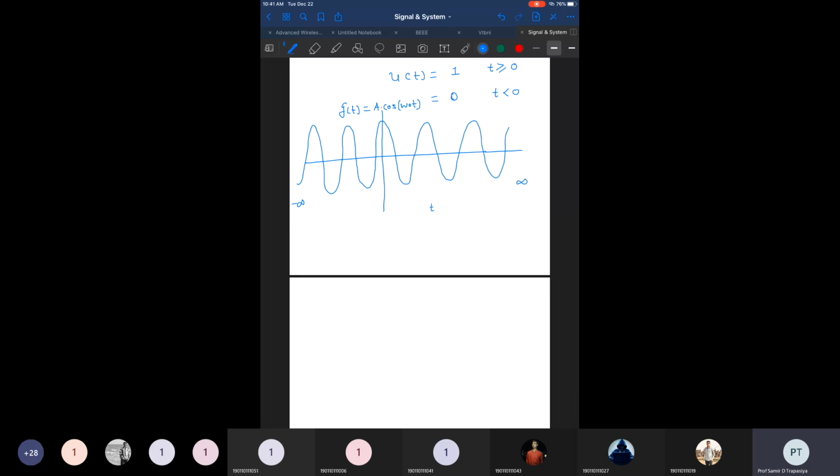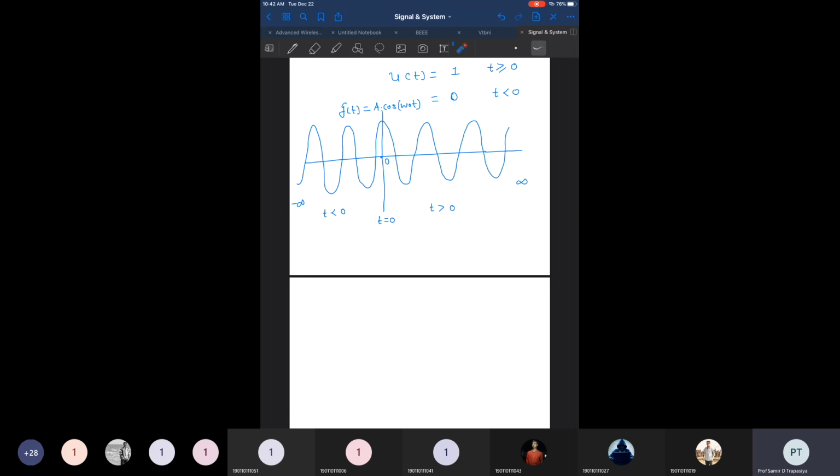This point is the 0 point, so we can say it's t equal to 0, and this portion is known as the t greater than 0 portion. On the left side, we have the portion known as t less than 0. Now if I am interested in only this portion, all the points I need are obtained at t greater than 0, and I don't want to consider the points where t is less than 0.